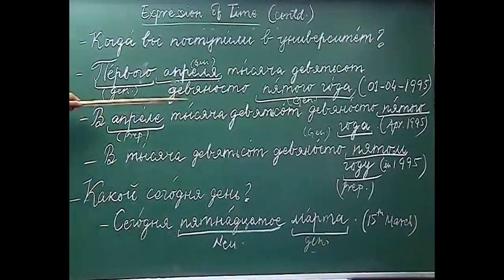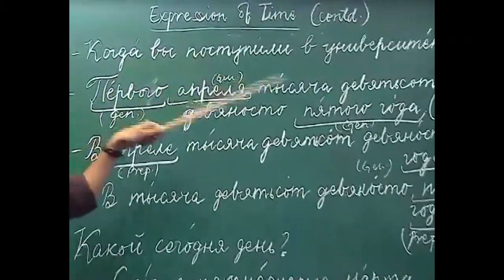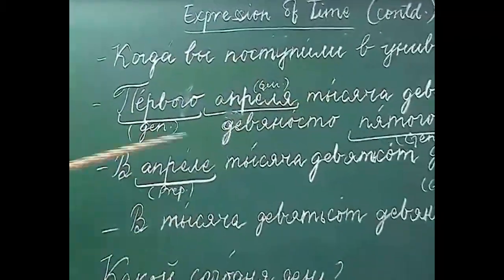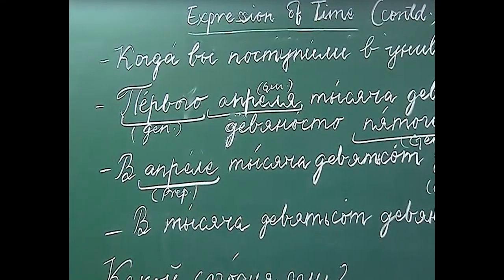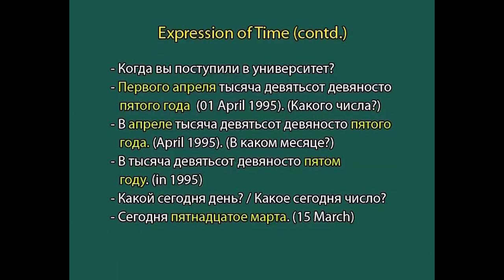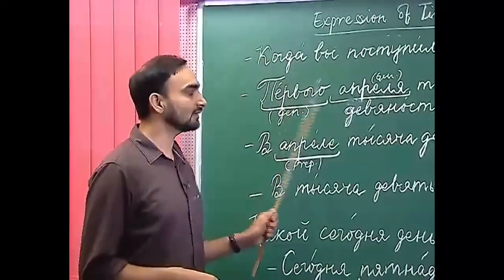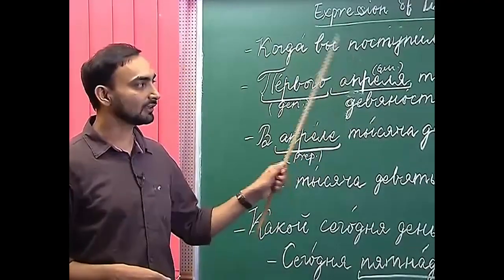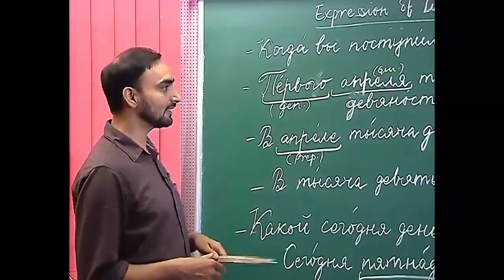So, let us answer this question using date, month and year together. As I have told you, while mentioning date, month and year together, you have to keep all three of them in the genitive case. So, if you have to say that I got admission on the 1st of April 1995, how will you say that?